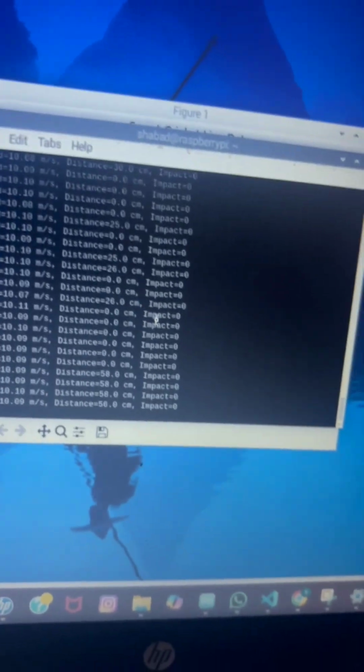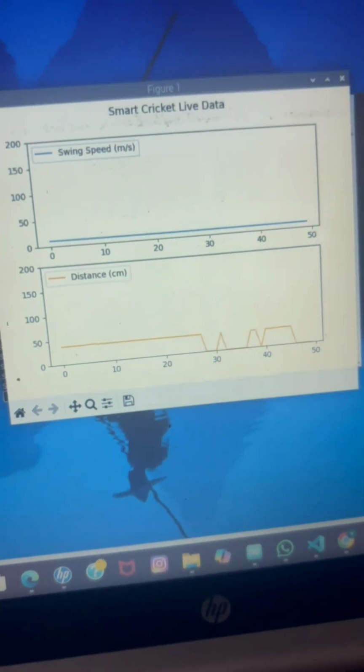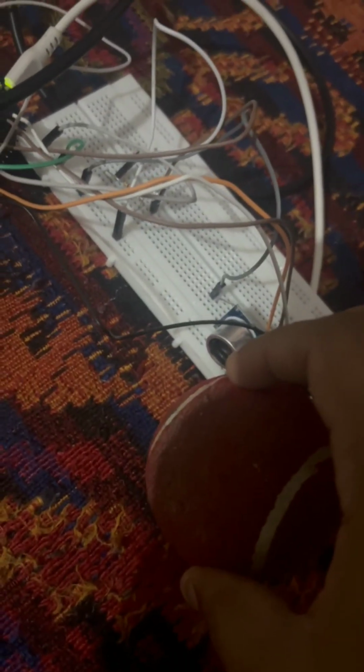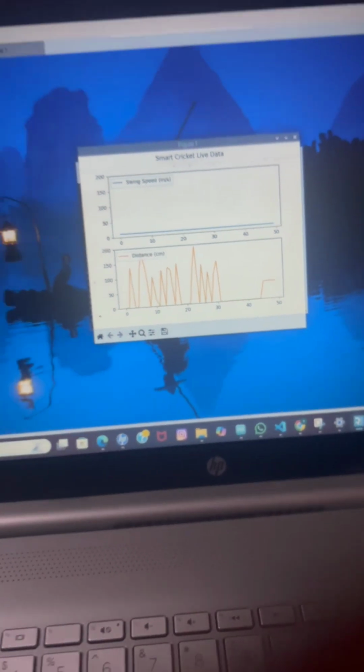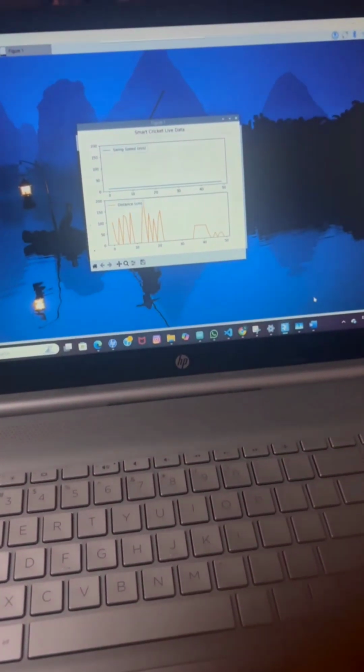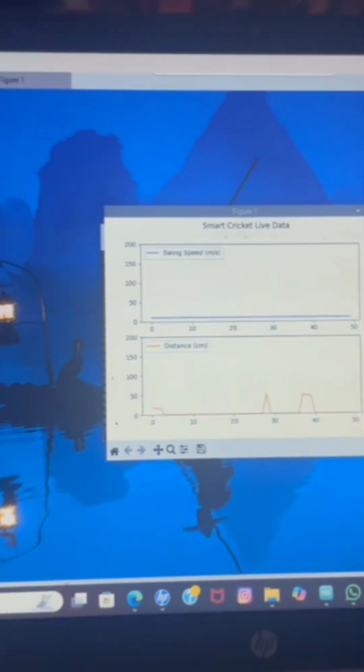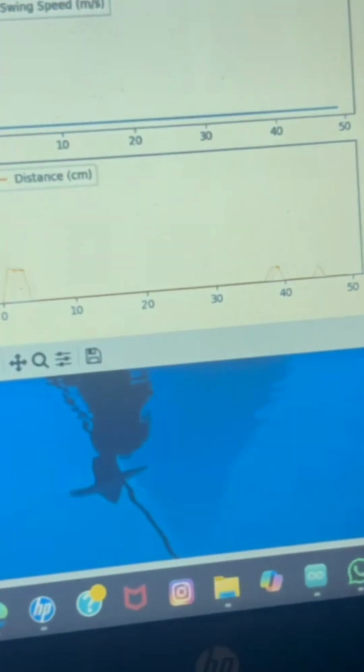So the problem I want to solve is: how can we provide a real-time, portable, affordable performance tracking system for amateur cricket? To solve this problem, I defined both functional and non-functional requirements. Functional requirements include capturing real-time motion data such as batting and bowling movement using sensors, transmitting that data to a processing unit for analysis, displaying performance analytics on a web dashboard, and giving instant audio-visual feedback through LEDs and buzzers.